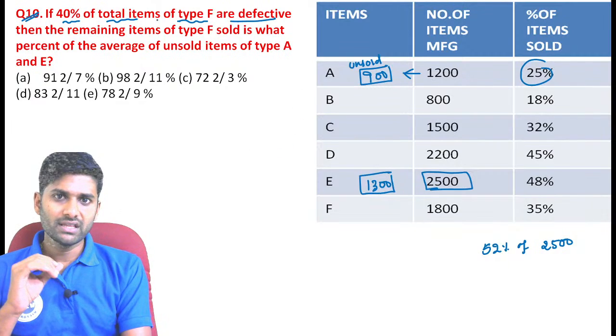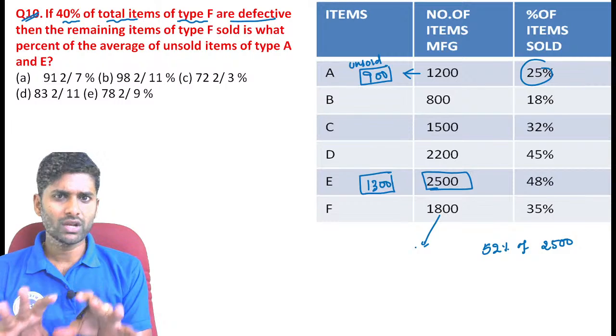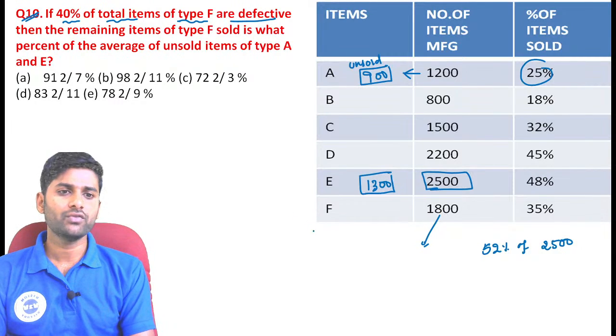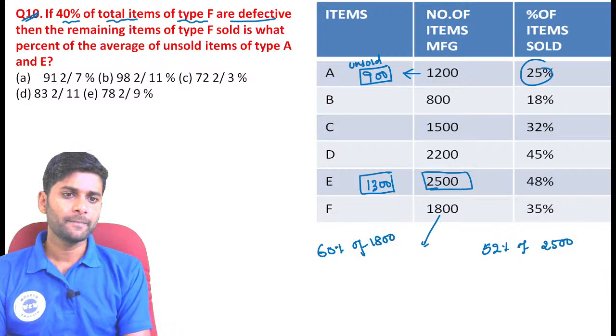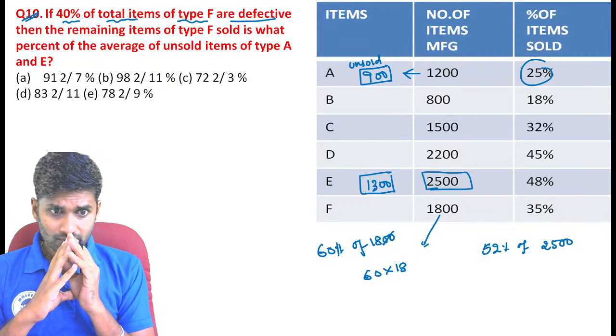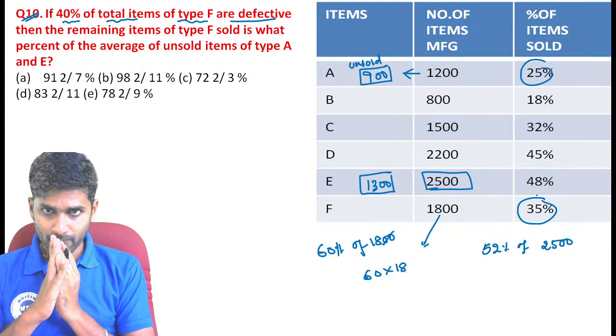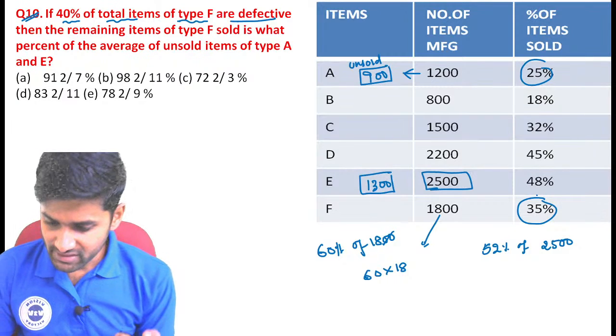Now see, here there is information. Out of 1,800, 40% of the total items are defective. So the non-defective value is exactly equal to 60% of 1,800. Now see, these two values are cancelled. We are left with 60 into 18. Now, out of 60 into 18, how many are sold? So 35% is sold.